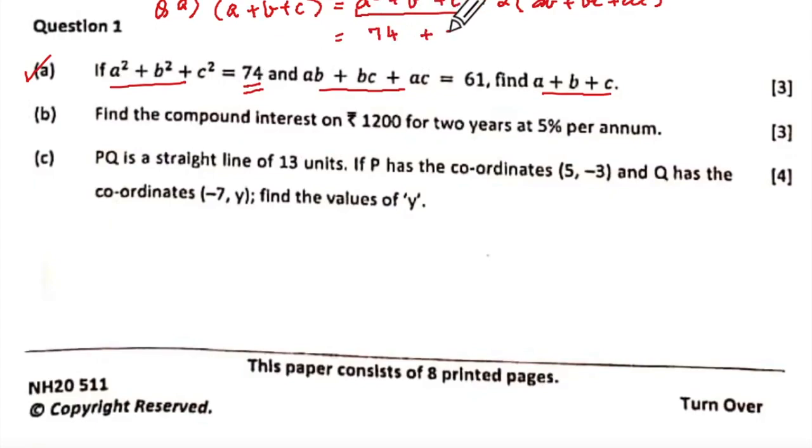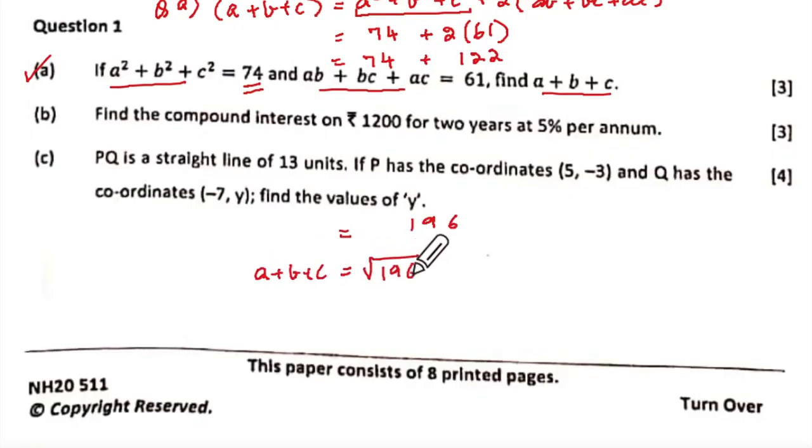74 plus 2 into bracket. How much is this? Tell me. So that is 74 plus this is 122, correct? How much is that? 196, correct? So a plus b plus c will be under root 196 and that will be plus or minus 14, correct? And that would be our answer. How is it? Good, bad or ugly?